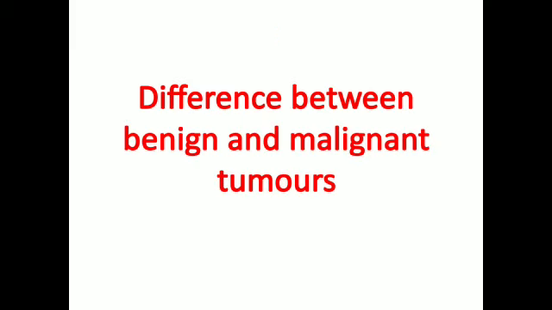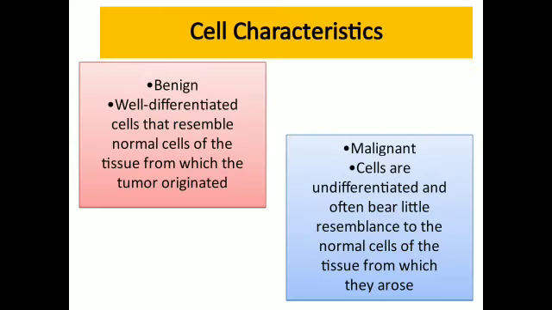A very important question that comes as a short note or can be asked in viva is the difference between benign and malignant tumors. So, we should have a quick look at the differences between benign and malignant tumors. Starts with cell characteristics. Benign: well differentiated cells that resemble normal cells of the tissue from which the tumor originated. Malignant cells are undifferentiated and often bear little resemblance to the normal cells of the tissue from which they arose.